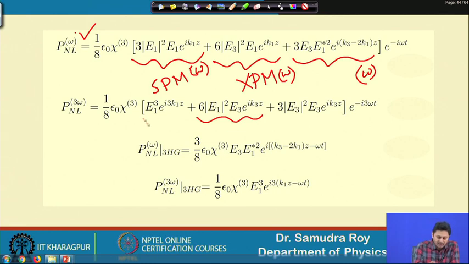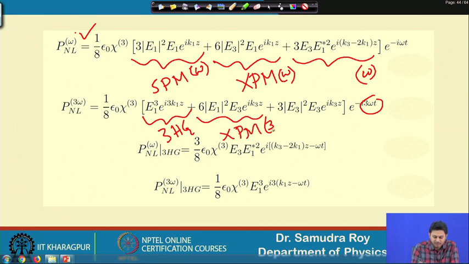Here we have a third harmonic generation term because here the frequency is 3 omega. This term is for cross phase modulation with frequency 3 omega, and this is self phase modulation term for frequency 3 omega.